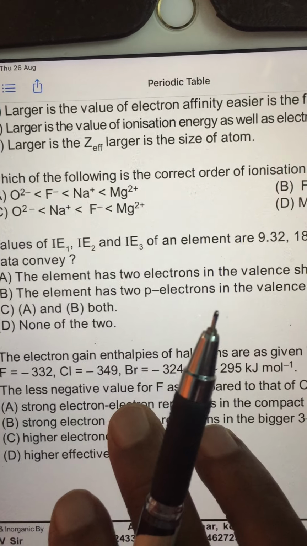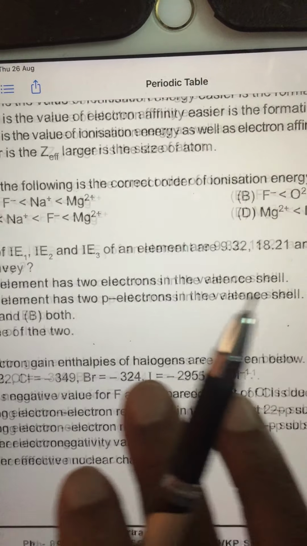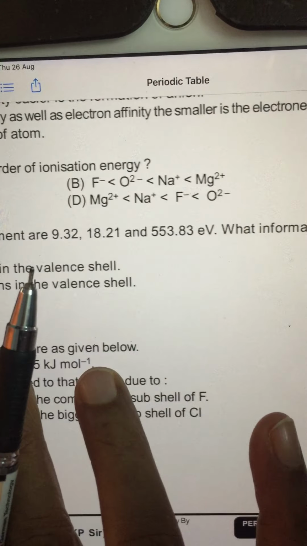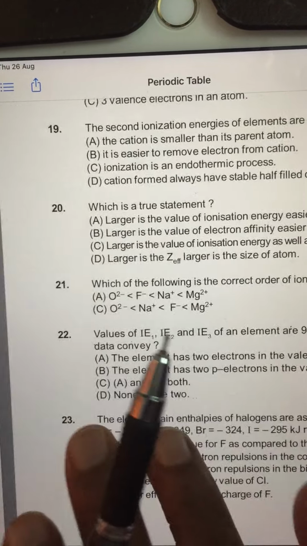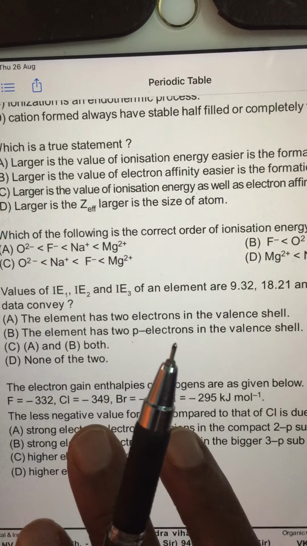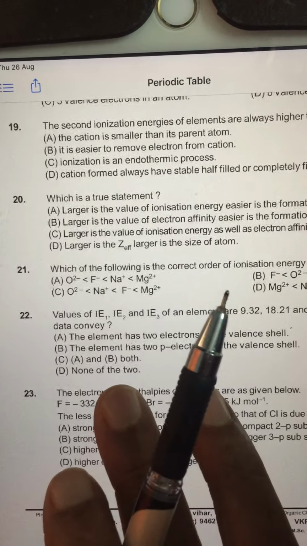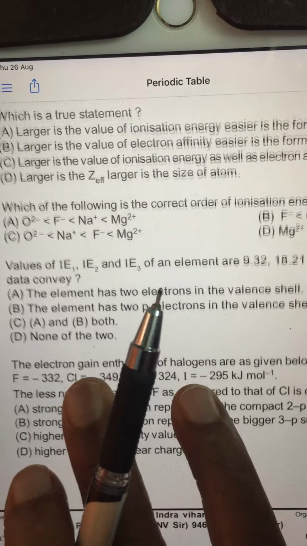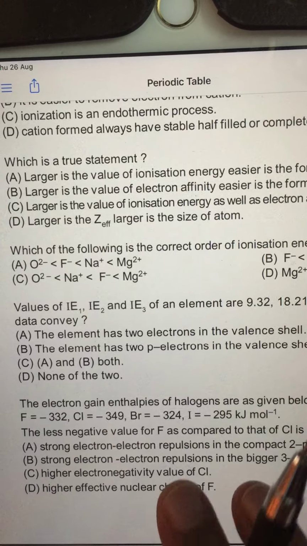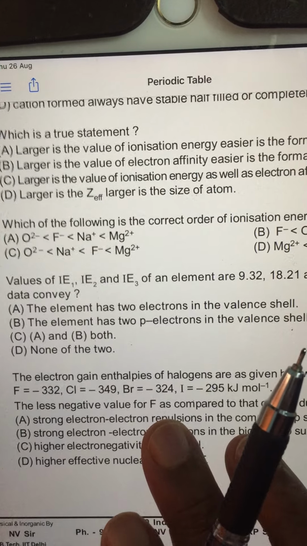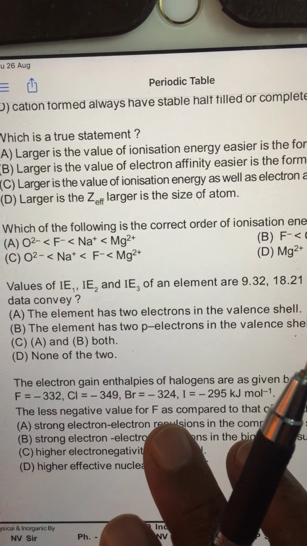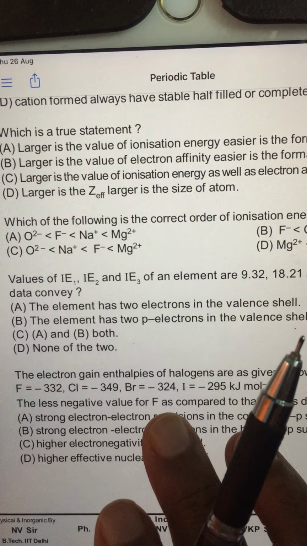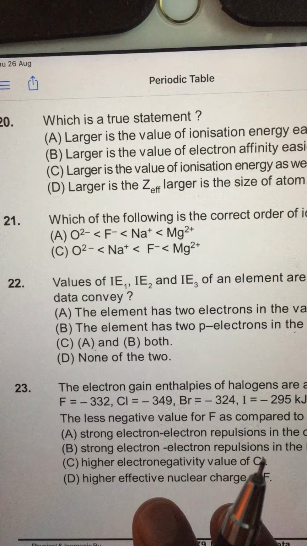And now, values IE1, IE2, IE3 of an element are given. From these values, what information do these values suggest? This data will convey a message. What, sir? If you carefully think, the element has 2 electrons in the valence shell, its valency is 2 because there is a sudden hike at the third ionization energy value. That's what we can infer.